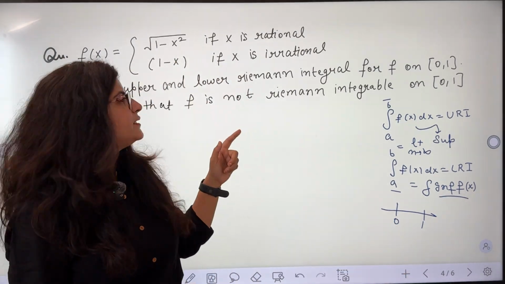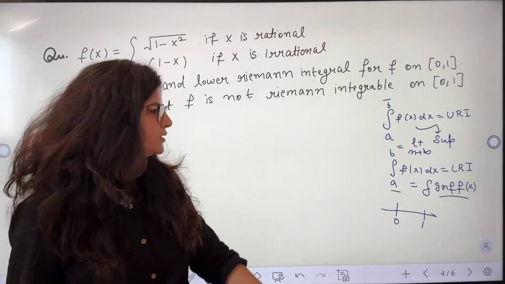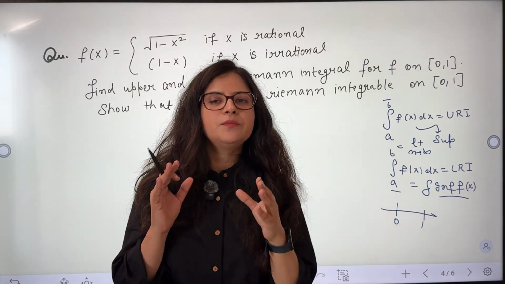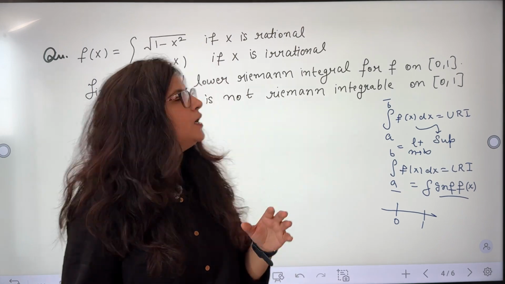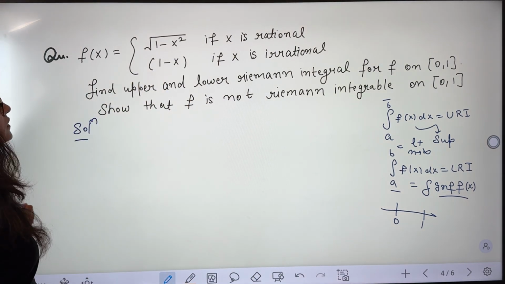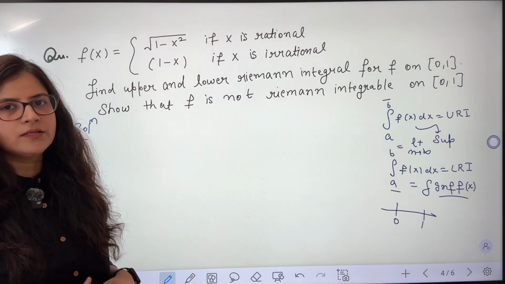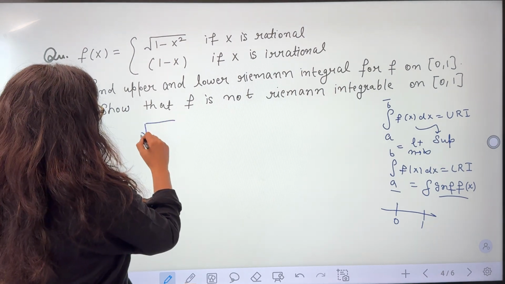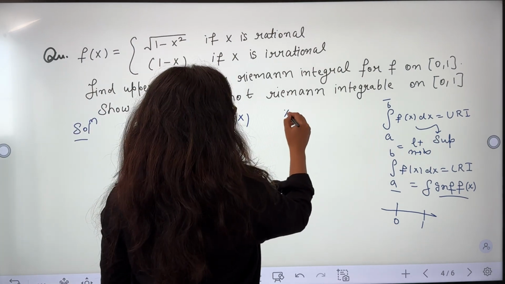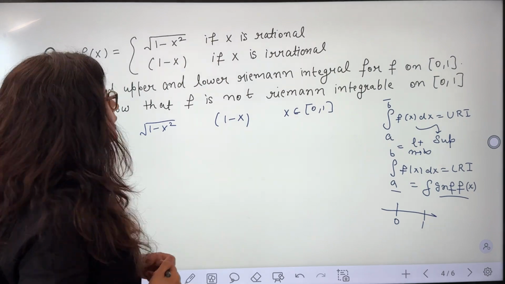f(x) can take root 1 minus x square as well as 1 minus x value on this interval. So you need to find which one is the supremum, which one is the maximum and which one is the minimum out of these two. So this is your task. You tell me which is greater among these two, root 1 minus x square and 1 minus x, where x belongs to 0, 1. Put in any value and check.